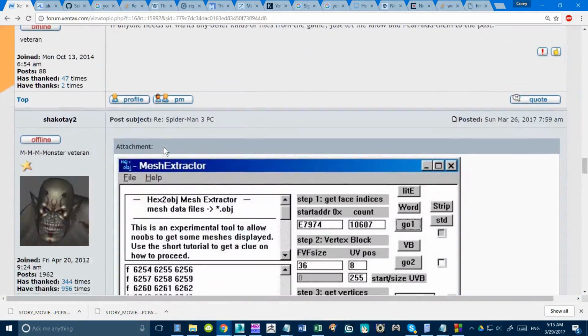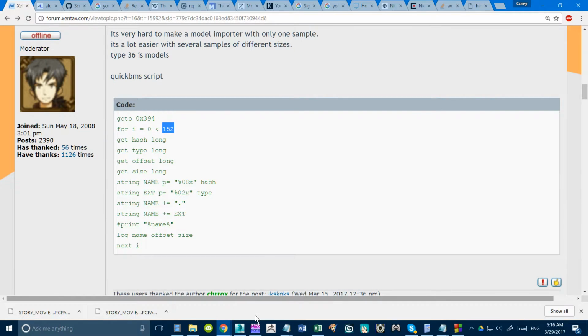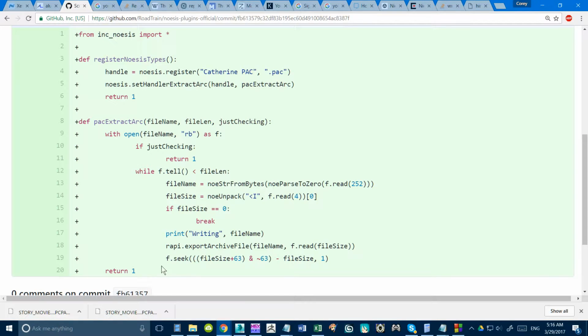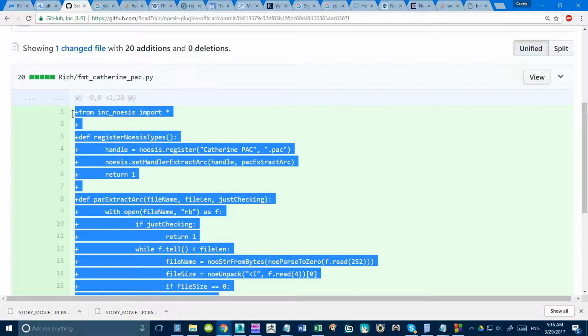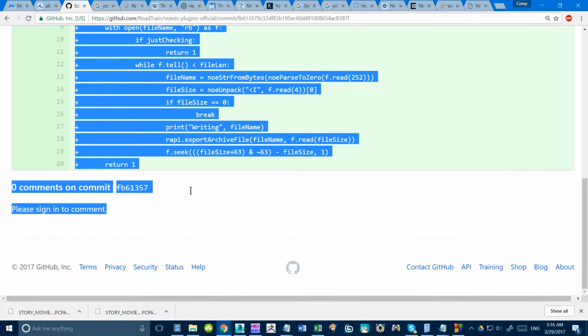Down below, they go on about models and stuff. We're not going to get into that. We're just going to do file extraction. So, okay, we're going to take this thing here, and I'll copy it. It's probably the easiest thing.